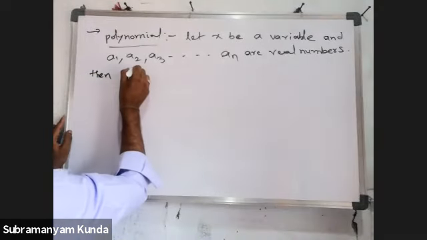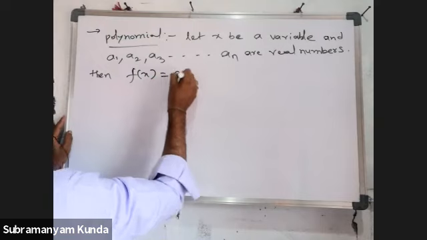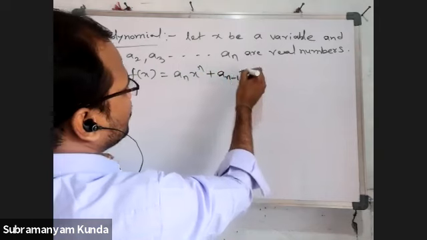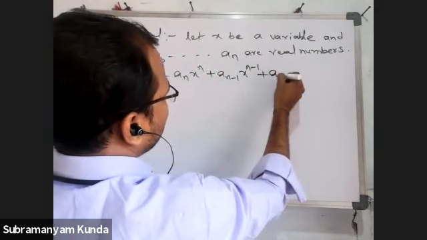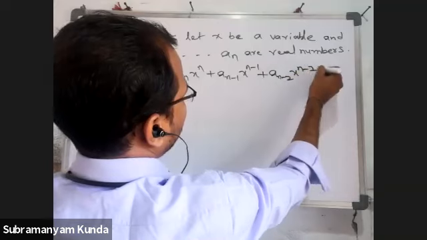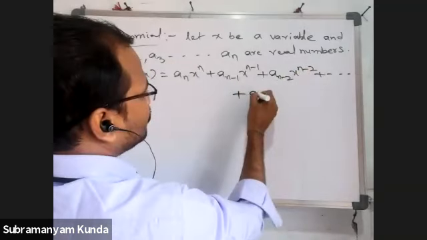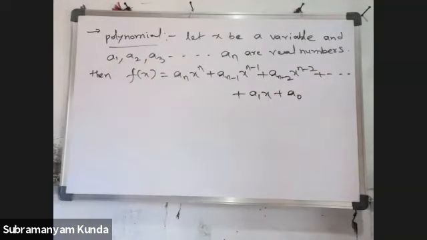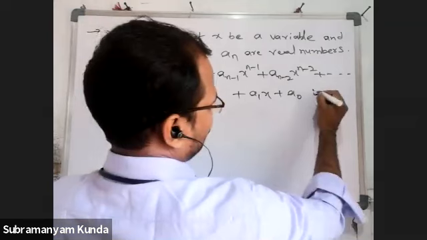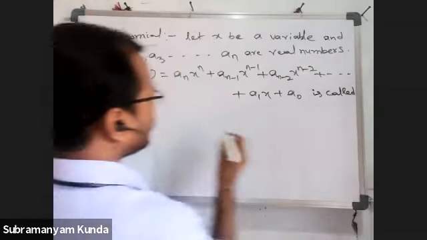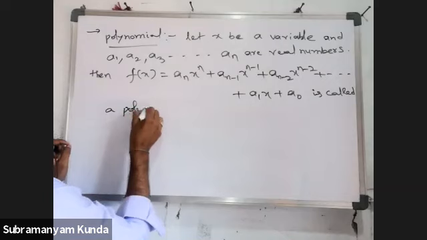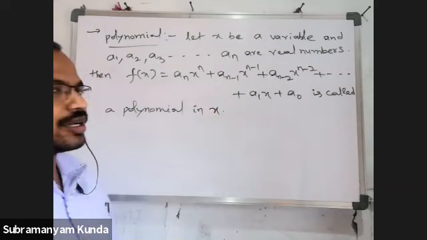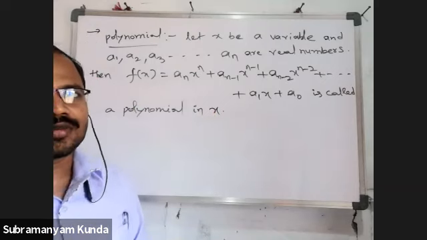Then f of x is equal to an x power n plus an minus 1 x power n minus 1 plus an minus 2 x power n minus 2 and so on up to a1 x plus a naught is called a polynomial in variable x.